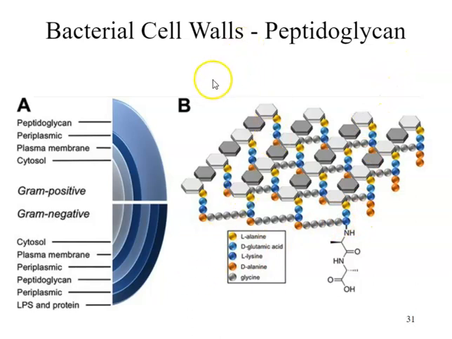In bacteria, there are different ways of organizing the peptidoglycan. So this drawing here on the left is showing two types of bacterial cell walls, gram-positive and gram-negative. And this relates to a lab that we did in class, or labs that happen in a lot of introductory biology and microbiology classes.